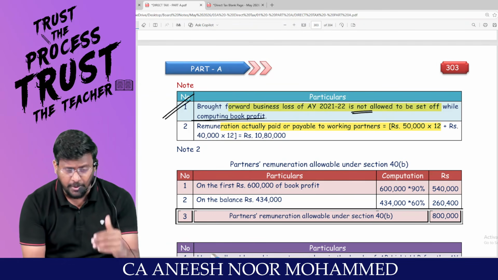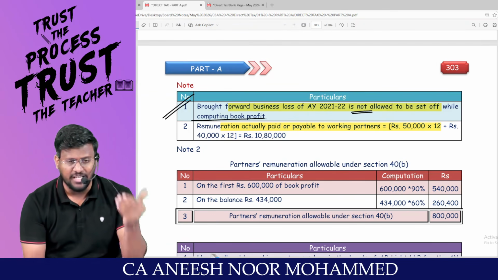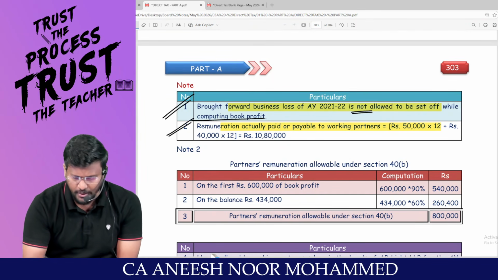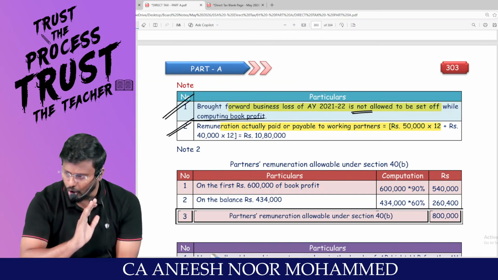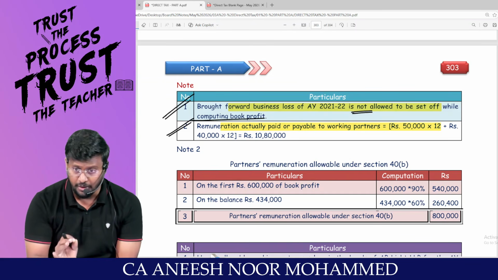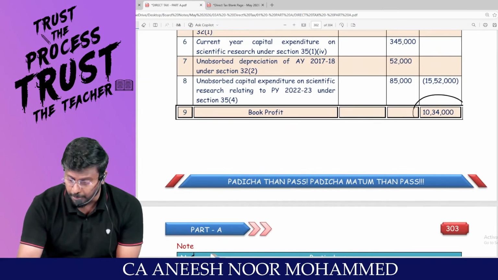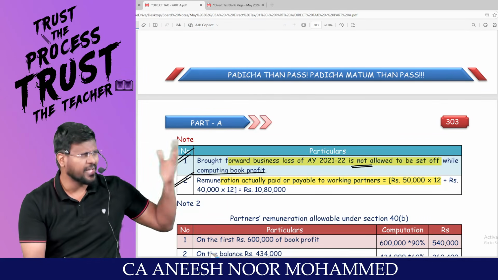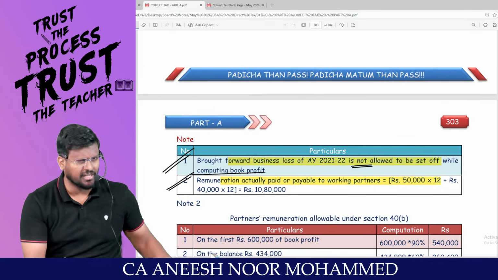That is not as per PGBP. That I have to do as per the set off and carry forward provisions. And remuneration actually paid or payable to working partner cannot be claimed as deduction in book profit, because whatever profit I am getting, from that profit only I can pay what? Remuneration. Then how can I reduce remuneration?